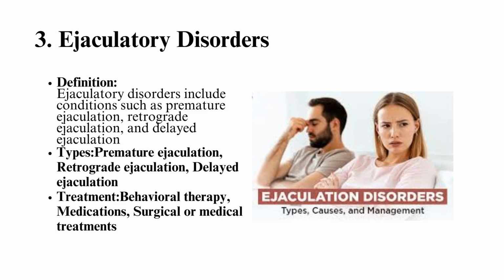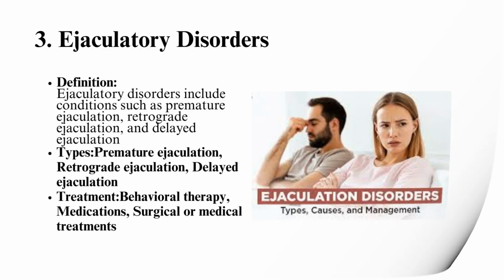Retrograde ejaculation. Semen enters the bladder instead of exiting the penis during ejaculation, often due to nerve damage or prostate surgery. Delayed ejaculation. Difficulty ejaculating, often caused by psychological stress, medications, or nerve damage. Treatment: behavioral therapy for premature ejaculation. Medications like selective serotonin reuptake inhibitors, SSRIs, for premature ejaculation. Surgical or medical treatments for retrograde ejaculation, such as medications or procedures to correct bladder function.